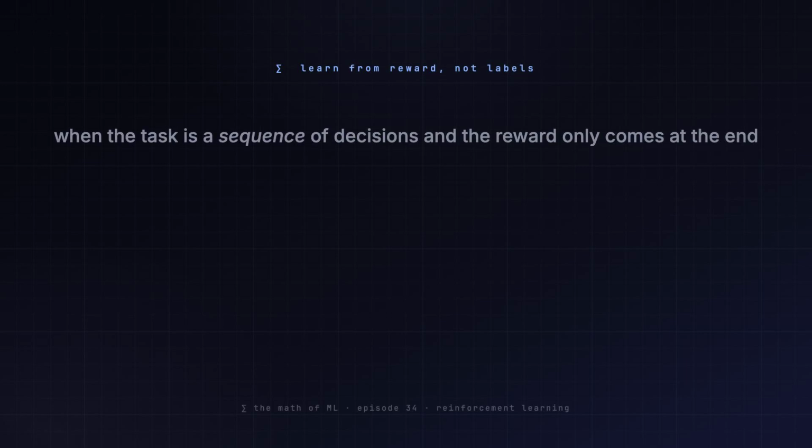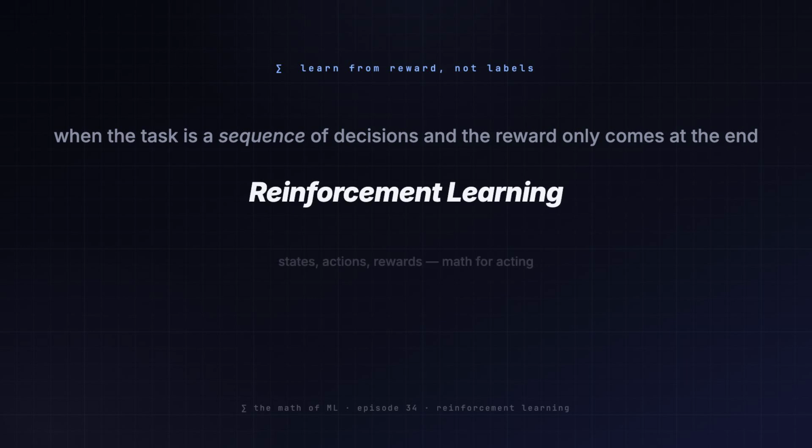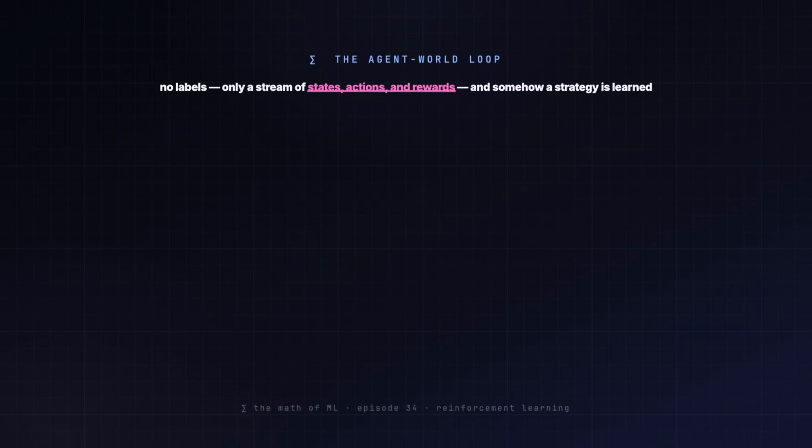Last episode, diffusion learned to create, turning pure noise into an image, but generating is still one shot. What if the whole task is a sequence of decisions, each one changing what comes next, and we only learn how well we did at the very end? Think of training a dog.